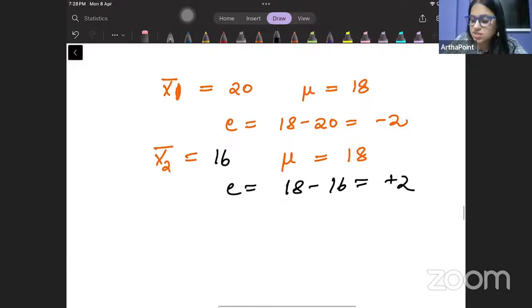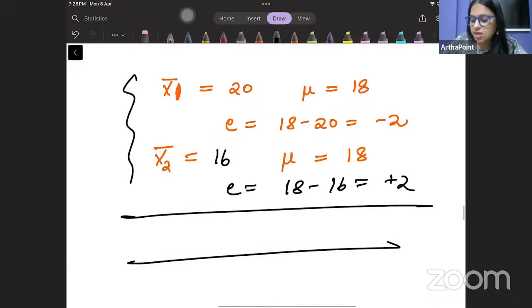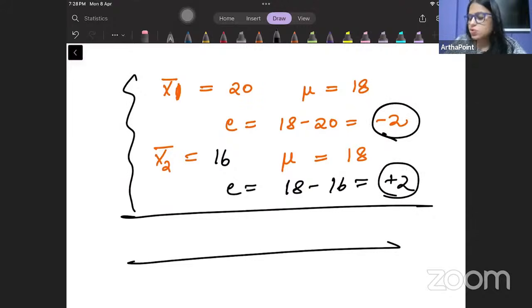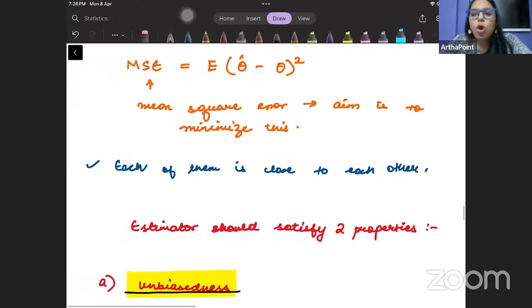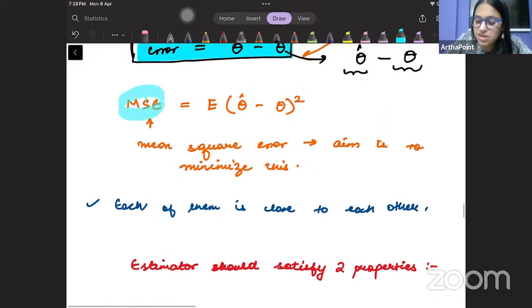So if I just sum up these errors together, अगर मैं ये सारे errors को add कर दूं, some errors positive across different samples, तो मेरा error ऐसा हो सकता है ना that will become 0. I want to avoid this issue. मुझे ये issue नहीं चाहिए that the sum of the error is 0. So what we will do in this case, we will not work with the sum of the error terms. Rather, we will go ahead and we will work with something which is known as mean of the square of the error, mean square error term.